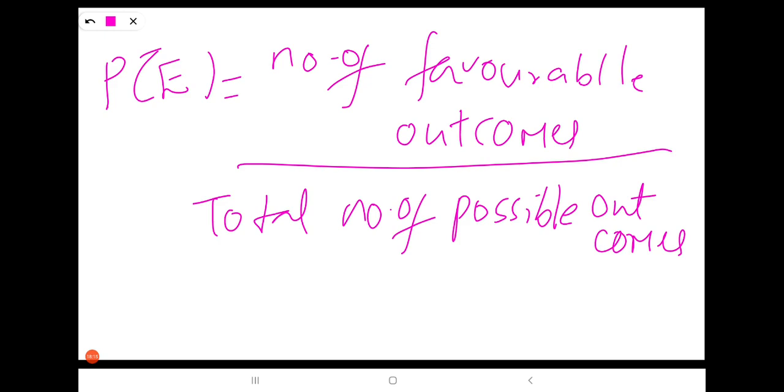This is a very important formula. This entire chapter depends upon this formula only. Once again I am repeating, P(E) is the probability of an event E. So the number of favorable outcomes by the total number of possible outcomes is the formula to find the probability of the given situation or event. So note down this formula. I hope you understand the concepts. Okay, thank you.